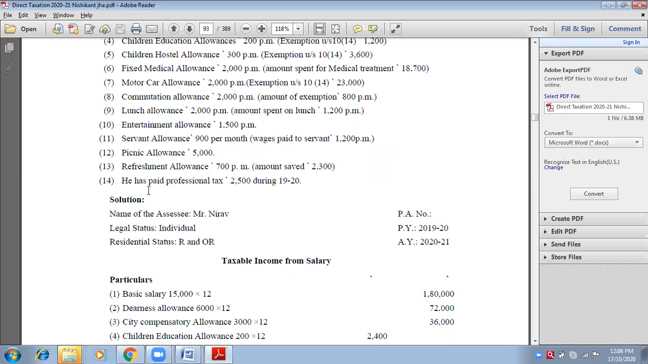Okay. He has paid professional tax of rupees 2,500 during 1920. It is to be deducted from the salary. Yeah, it is not to be added because they don't disclose that it is paid by employer. Have they disclosed? No. Therefore, no. It is paid by employee only. And because it is paid by employee, it will be deducted. Only deduction will be given.